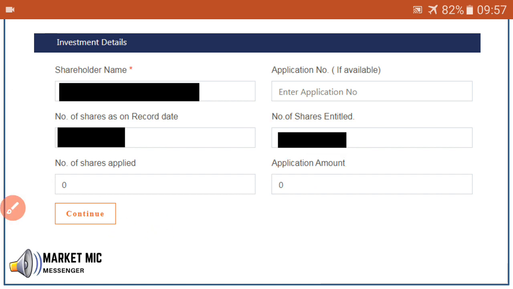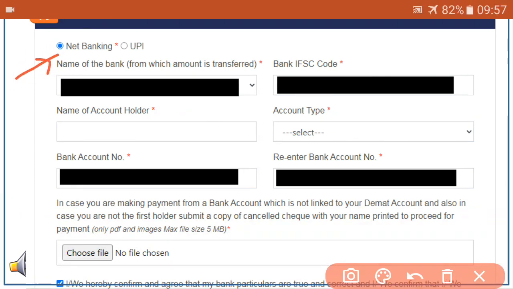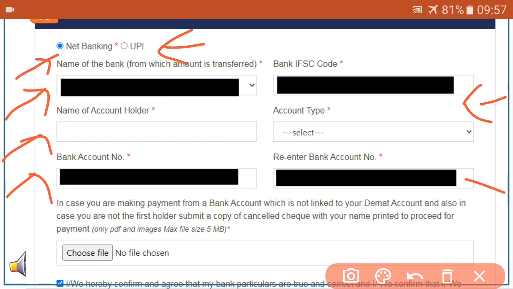Once you click the continue button, the third section is the bank details, the payment details. Either we can do it through net banking or through UPI. So choose the method that you prefer, but ensure that those accounts are in your name. And again, the details of the bank we have to enter: account type, the account holder, the bank account number. Again, you have to retype it.